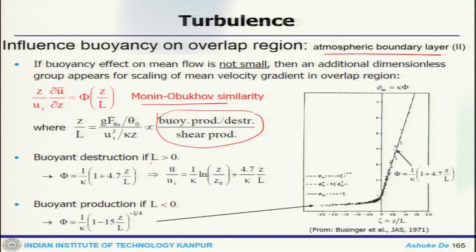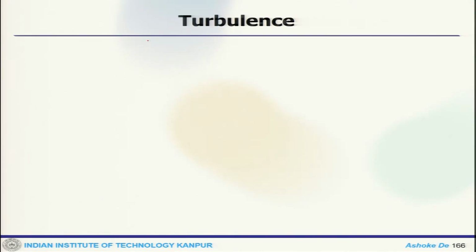Now, if L greater than 0, it is in buoyant destruction, because your phi becomes 1 by kappa times 1 plus 4.7 z by L, where using that you can get the mean velocity profile like that. And if L less than 0, this is the production. So, one can plot this, in this axis is the ratio z by L, and look at how this function phi actually varies.